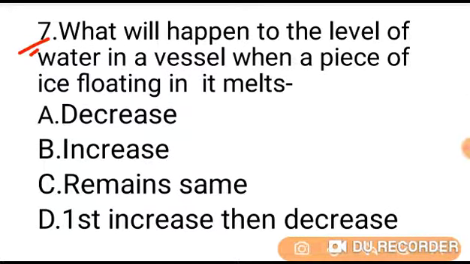Question number 7. What will happen to the level of water in a vessel when a piece of ice floating in it melts? Option A decrease, B increase, C remains same, D first increase then decrease.